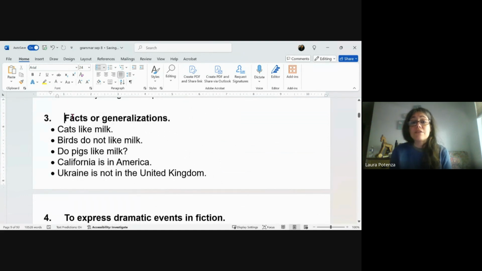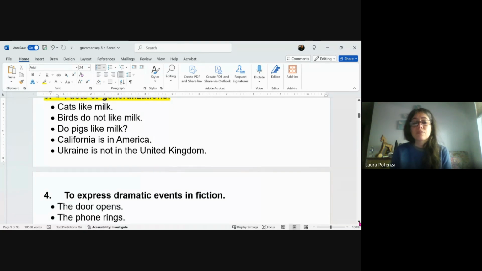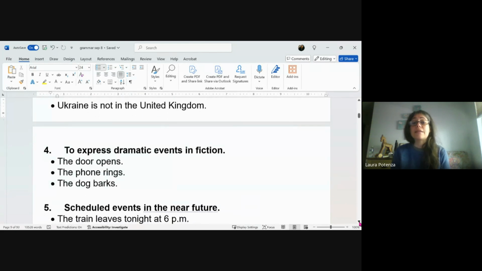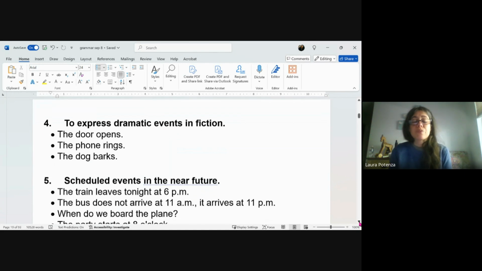Third is if it's a fact or you're generalizing about a specific topic. So cats like milk. Birds do not like milk. Do pigs like milk? California is in America. Ukraine is not in the United Kingdom. And then to express dramatic events in fiction. So this is more if you're writing: the door opens, the phone rings, the dog barks.